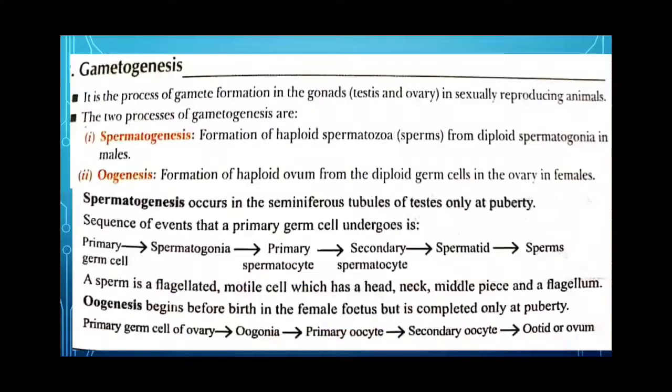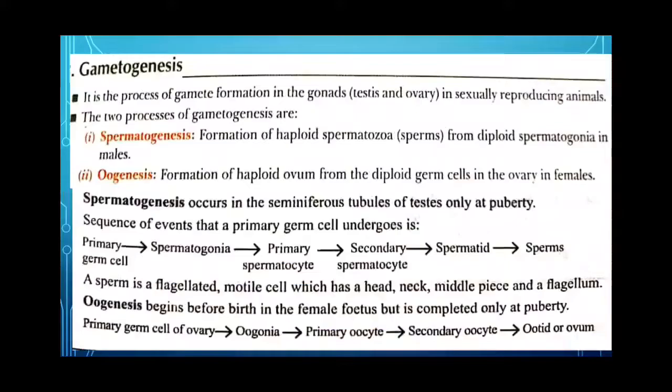Now, the process of formation of spermatozoa from diploid spermatogonia is called spermatogenesis. The male germ cells of the seminiferous tubule multiply mitotically to increase in number. Spermatogonia grow and increase in size to form primary spermatocytes, and the primary spermatocytes undergo the first meiotic division and produce two haploid secondary spermatocytes.